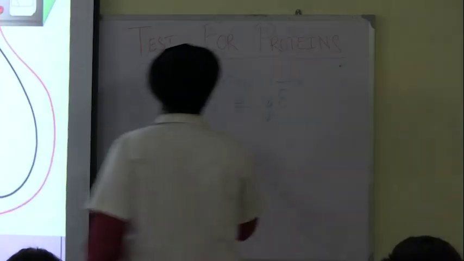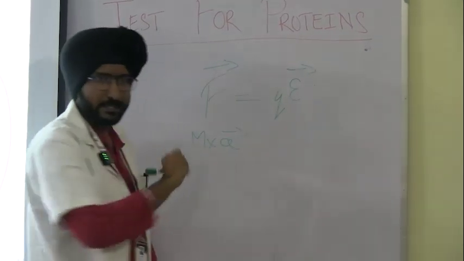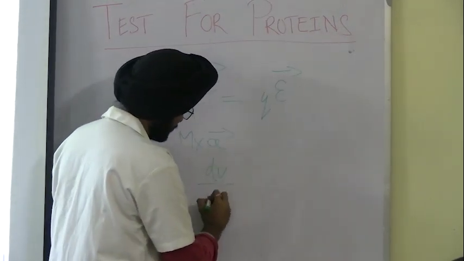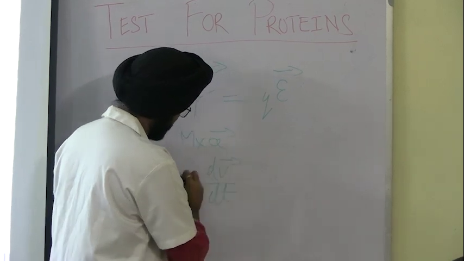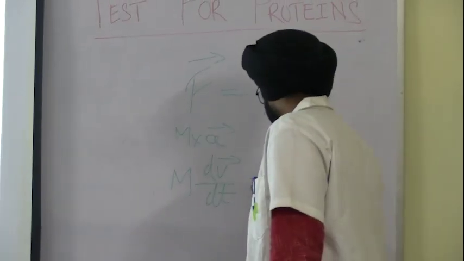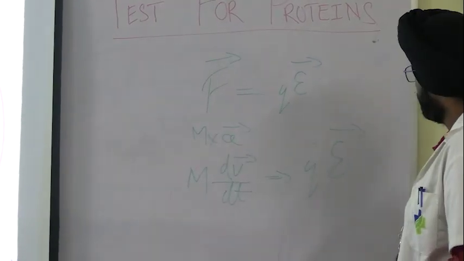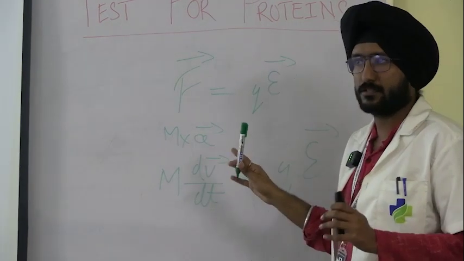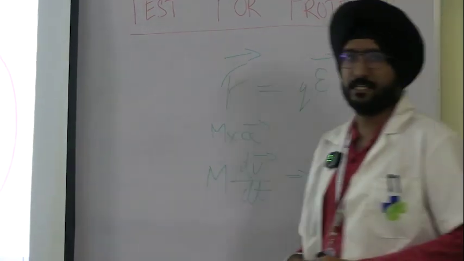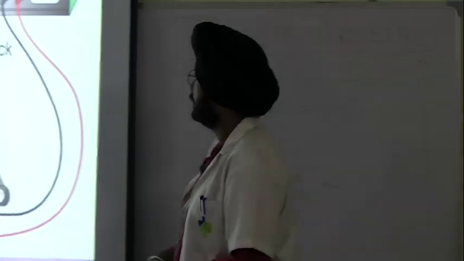So let's break it down even further. What is force? Mass into acceleration. And what is acceleration? I think we write acceleration like this only. This would be equal to QE. So the velocity gained or lost will be equivalent to the direction of the electric field. That is why DC supply is required. Okay? It is asked in Viva that why we use DC.